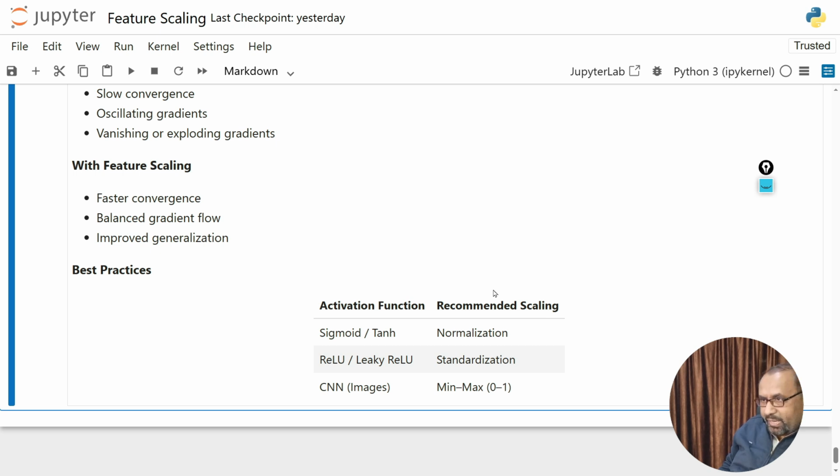Okay, so here we have the summary table. You can see in the activation function column we have sigmoid, tanh, and on the right-hand side we have the recommended scaling, normalization, and for ReLU or leaky ReLU we will use standardization, and for CNN we will use min-max.